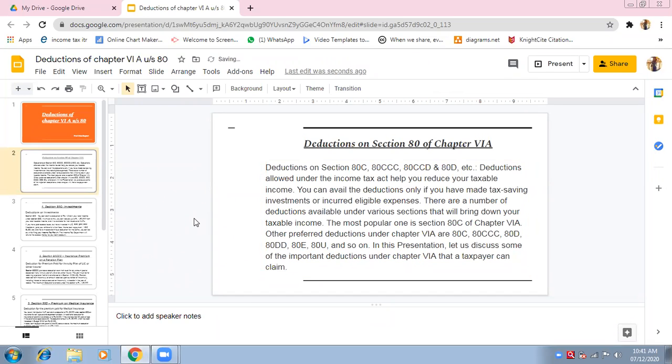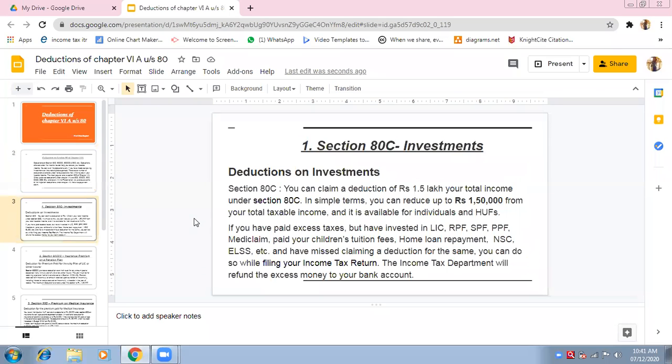In this presentation, let us discuss some more important deductions under chapter 6A that a taxpayer can claim. Let us see one by one. First is section 80C. I told you this is the most popular one. Most probably 99% of people get the 80C deduction. Now what is 80C? It is related to investments.